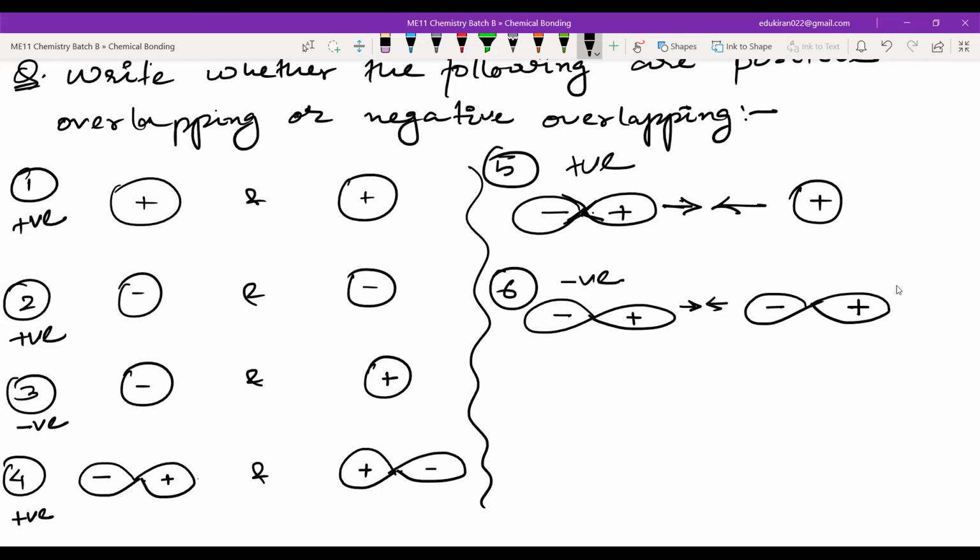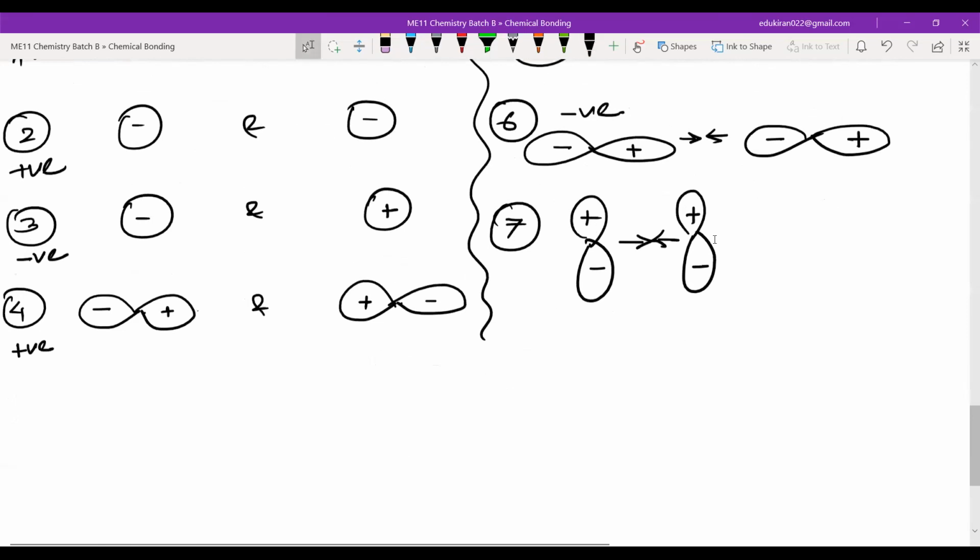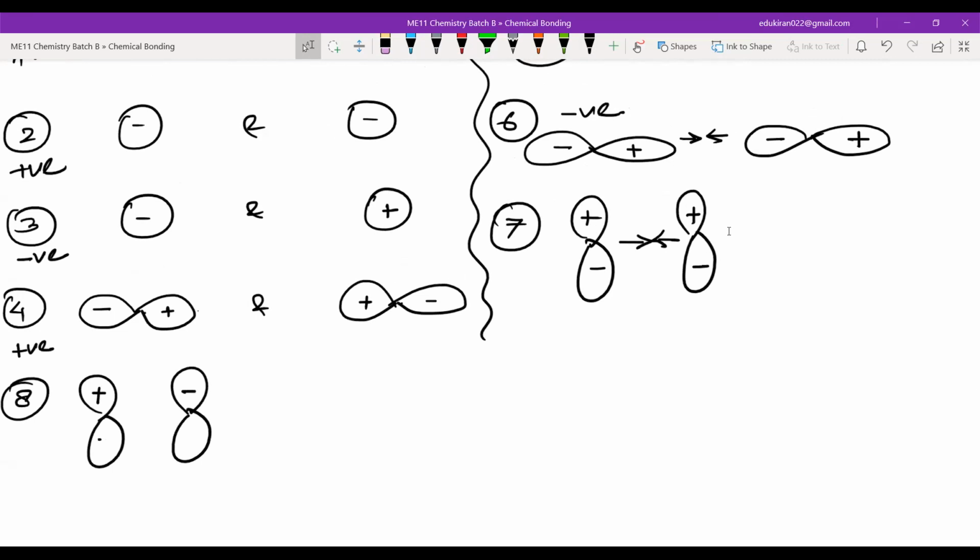Now I think you all can identify whether something will be positive or negative overlapping. One more question. If you have it like this, and these are coming closer in this way, what kind of overlapping will there be? Positive overlapping. One more example like this: positive, negative, negative, positive. This will be negative overlapping, and this will be positive overlapping. Very good, guys.